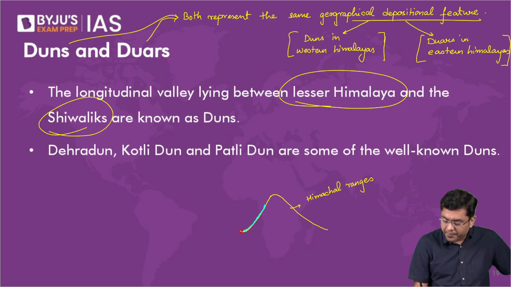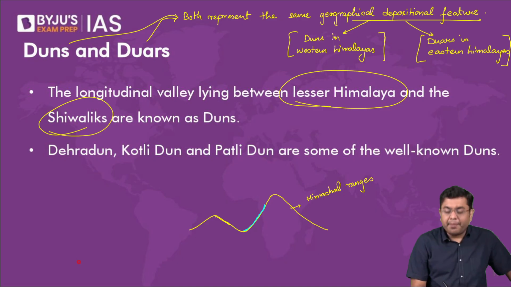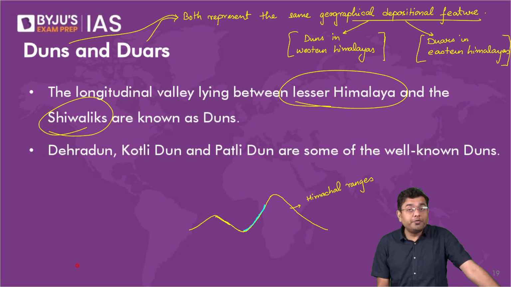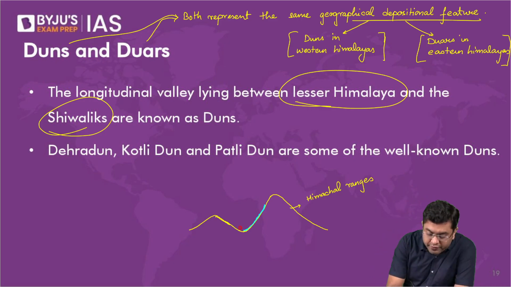Here, that upfolding began. So, as the upfolding for the Shivaliks happened, what would happen to the river water? The flow of the river water would get blocked significantly. The river water would get accumulated.